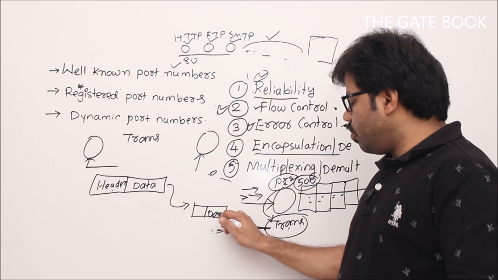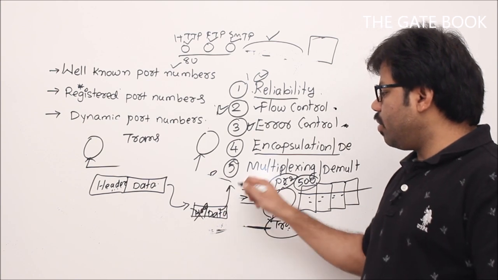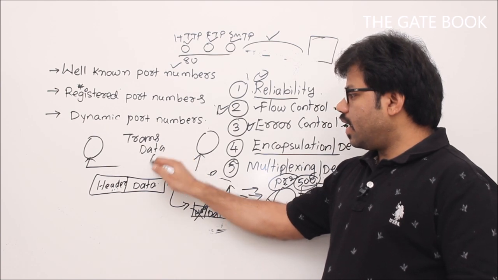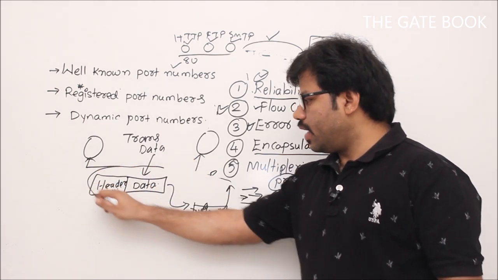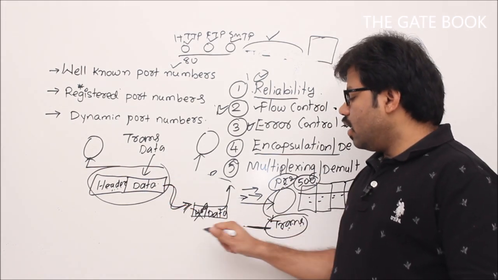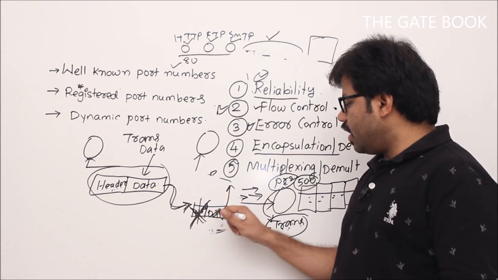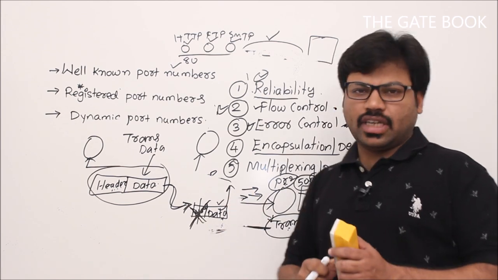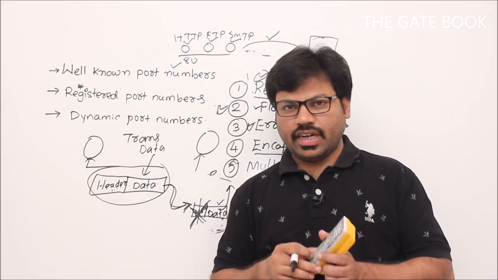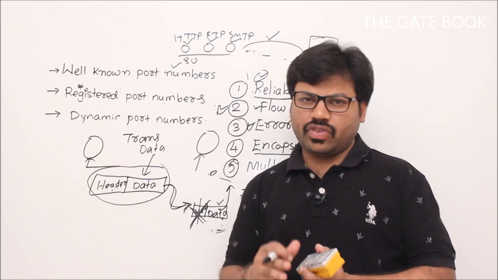Once it is received by the transport layer, data plus header, this header will be removed and the data will be given back. So finally what I want to say is that the application layer's data is taken and encapsulated into the transport layer's packet, and after that at the receiver side the transport layer is decapsulating, otherwise removing the header, and giving the data back. This process is called encapsulation and decapsulation. That is done by the transport layer. Not only the transport layer, even the data link layer and network layer, every layer will do encapsulation and decapsulation. Many times already we have seen it.